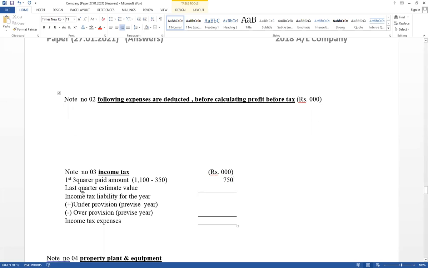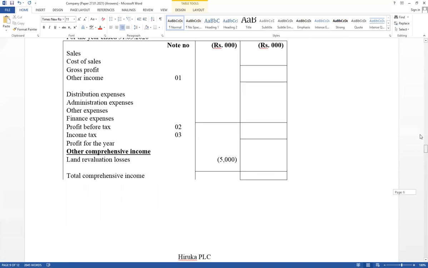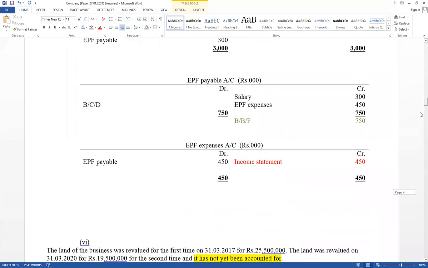And given last quarter estimate value. This year last quarter estimate value is given 400. Therefore, this is the income tax liability for the year. Therefore, here total amount equals 1,150. This is income tax liability for the year. Think how to calculate: first 3 quarter paid amounts and last quarter estimate value are given directly. Then the first 3 quarters can be recognized as income tax liability for the year.